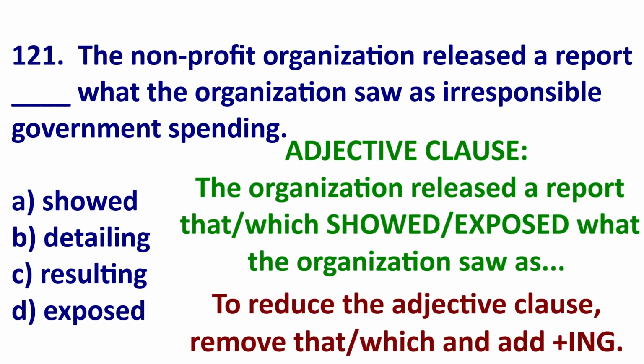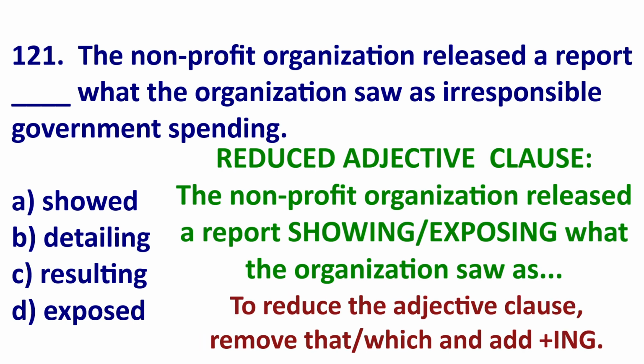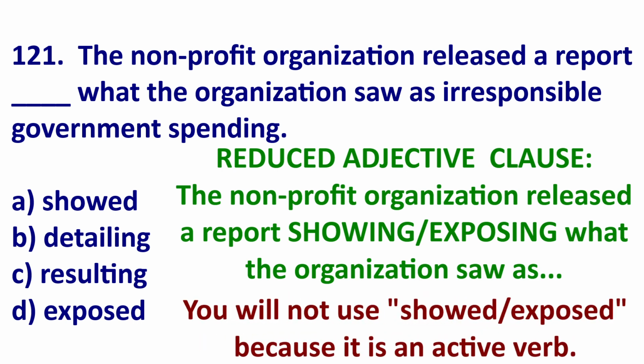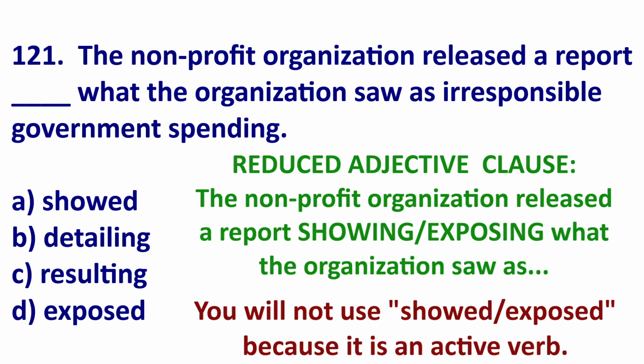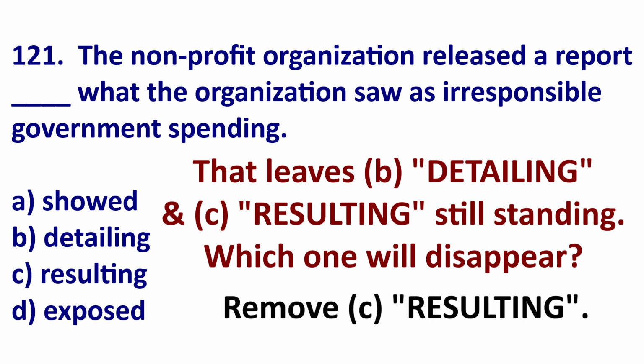You can see which showed, which exposed. Which is the subject, showed and exposed is the verb. It is active. To reduce this, you remove the marker, which or that, and turn the main verb into ing. So you could say showing or exposing what the organization saw, but we're not going to use showed or exposed. That would be passive form. Okay, so A and D is gone. There is no ing at the end. We would need ing with these words. So now we have B and C.